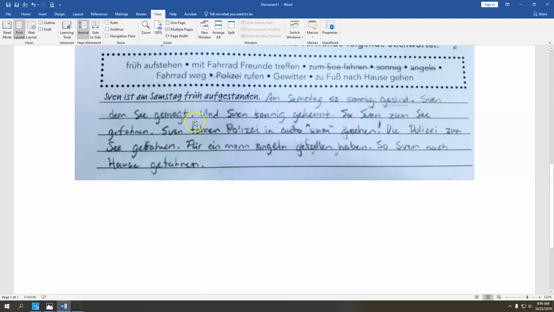So let's check out our next one. Sven fahren Polizei in Auto gesehen. Whatever this word is. I don't know. So they saw something. Die Polizei zum See gefahren. Für ein Mann angeln gefallen haben. So Sven nach Hause gefahren. All right, here we go.